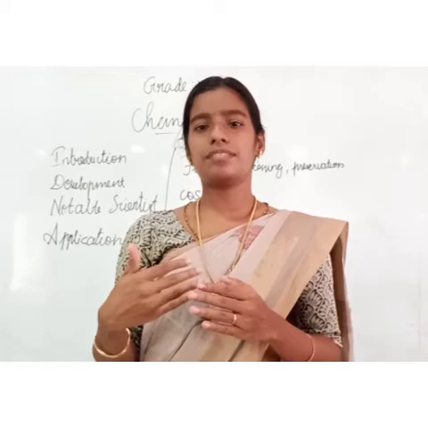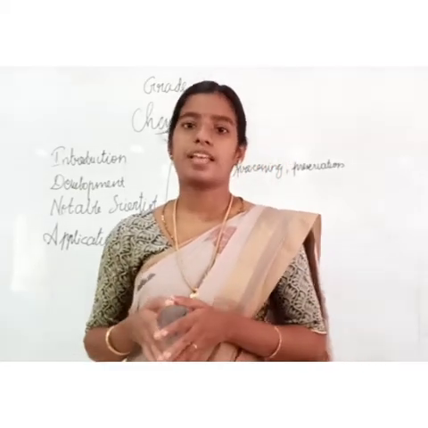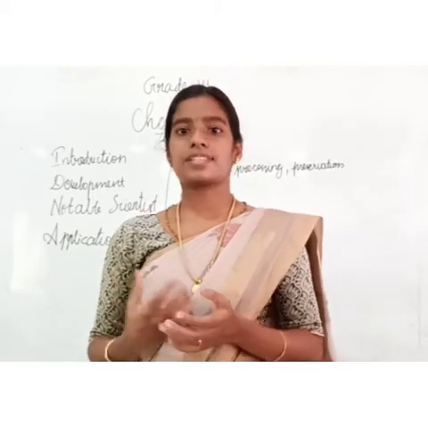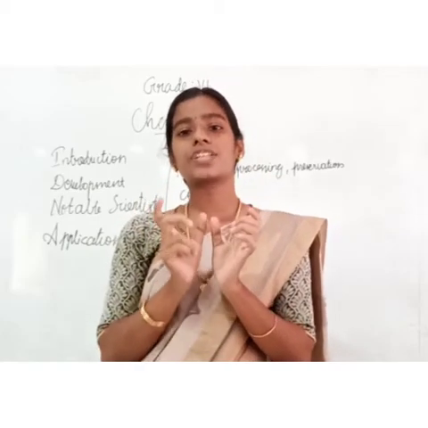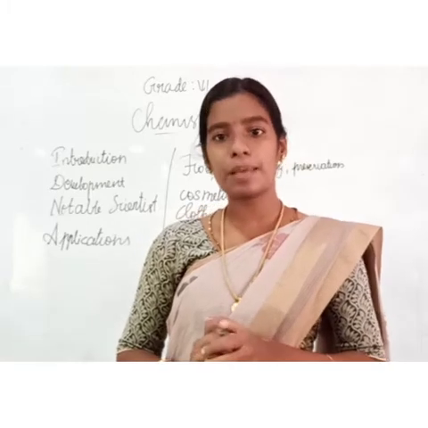This is the main thing for the development of chemistry. These alchemists are also called chemists. This word chemist is then added with the suffix "ry" and we got the name chemistry. This is the development of chemistry.